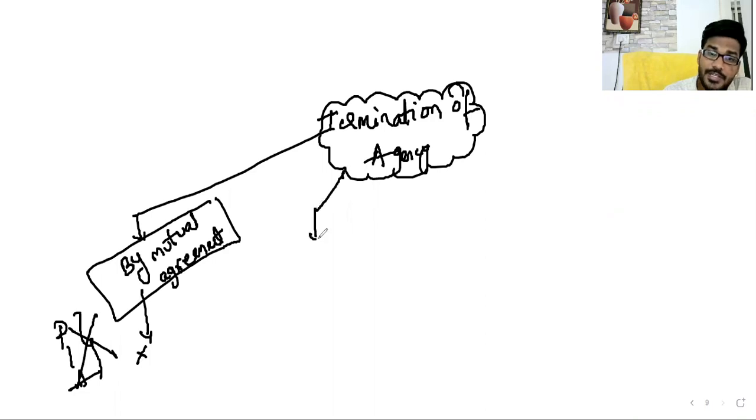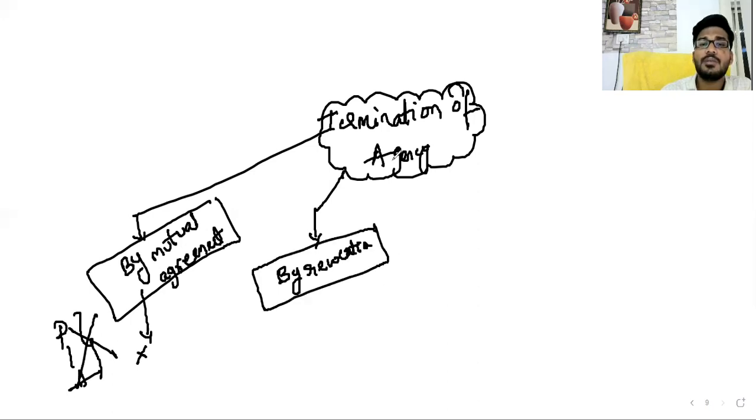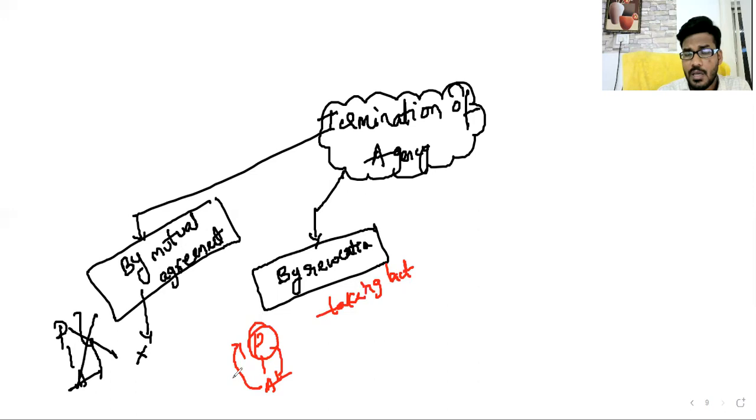Yes, sir, by revocation. So what is revocation? Revocation is nothing but taking back. Principal appoints an agent and gives some authority to the agent. If the principal is not interested and wants to take back, to revoke the authority, then he can revoke the contract of agency. Clear, sir?